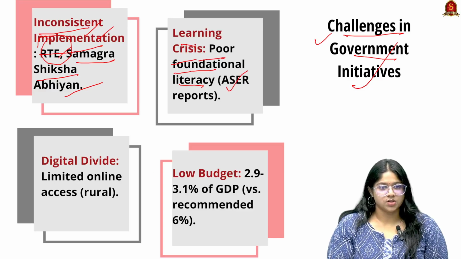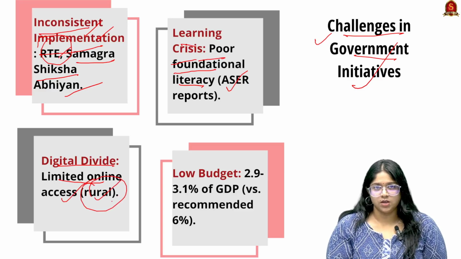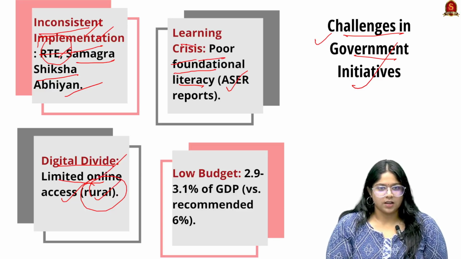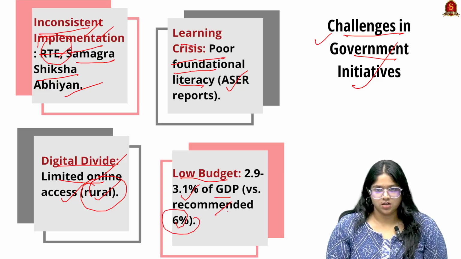Next is the digital divide. There is limited online access, especially during COVID in rural areas. There has been a lot of hindrance for students to get their education through the internet, and then there is a low budget. Only 2.9 to 3.1 percent of GDP is spent, versus the 6 percent of GDP recommended for education itself.